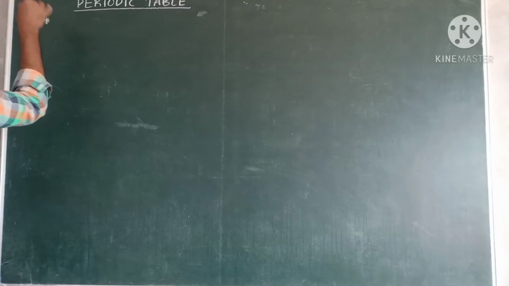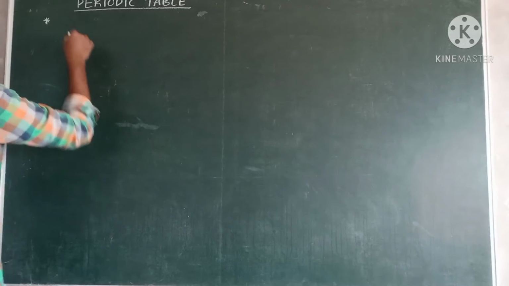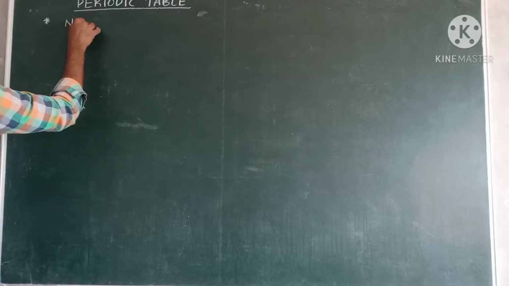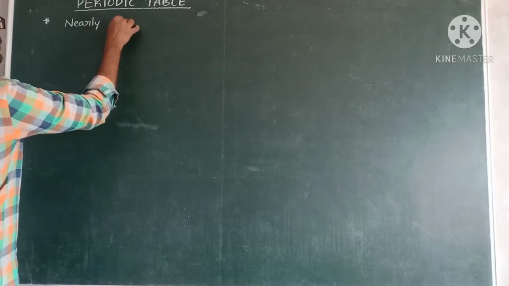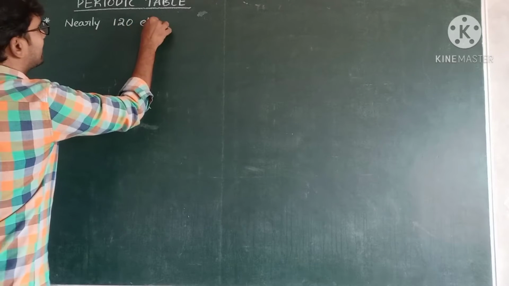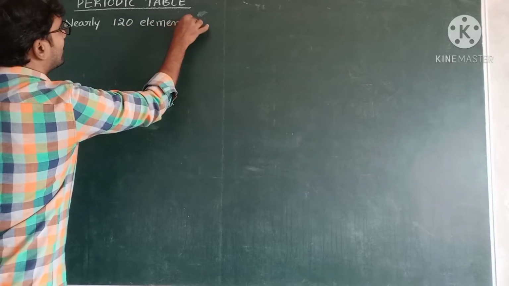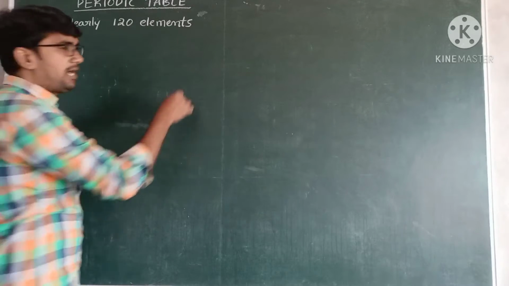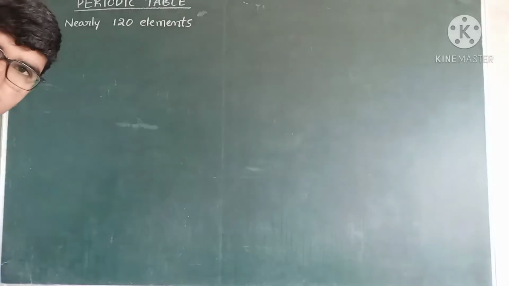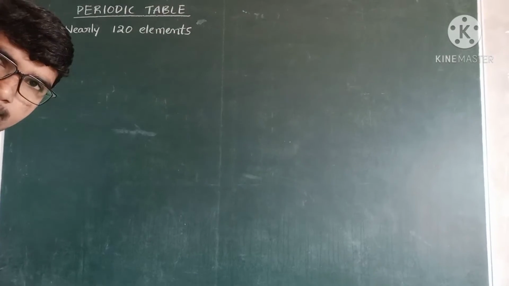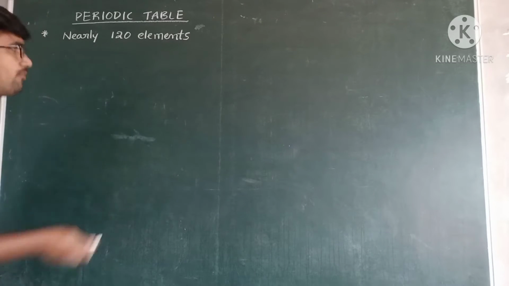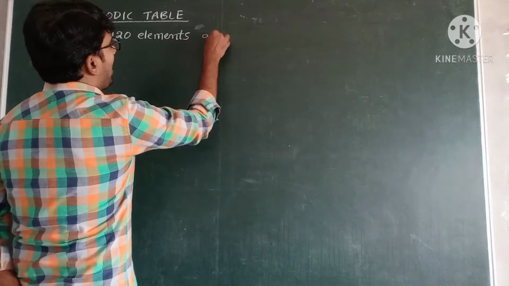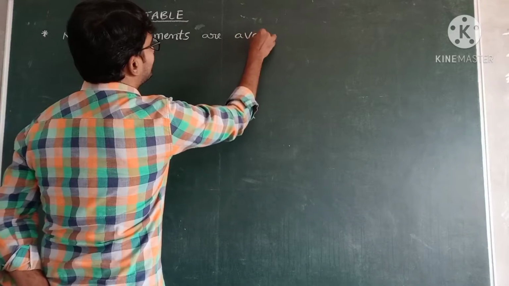How many elements are available now? Nearly 120 elements are available.